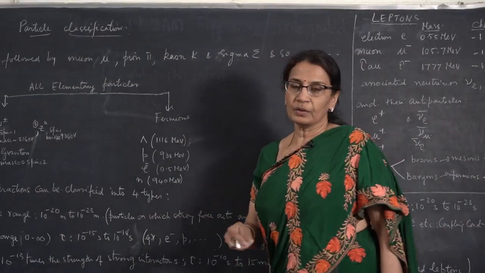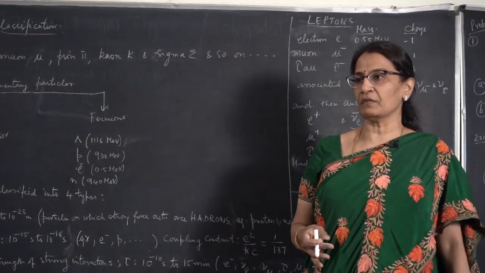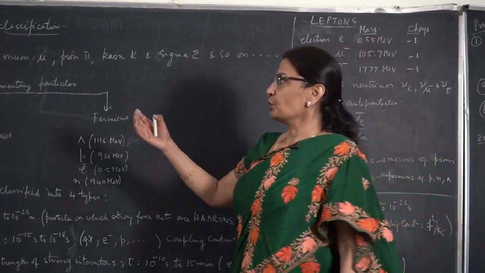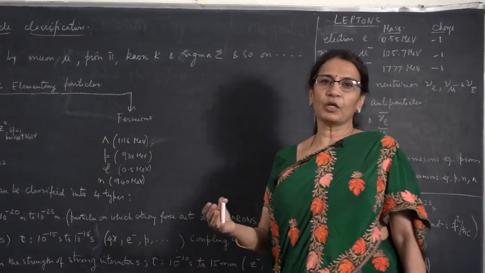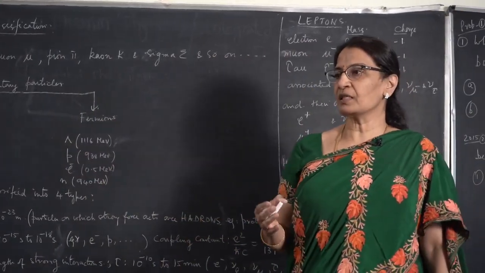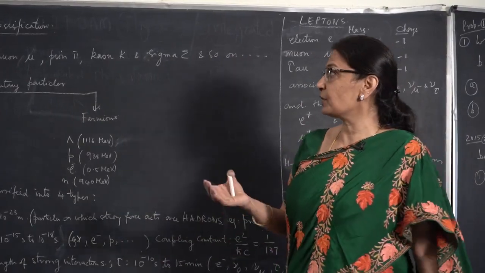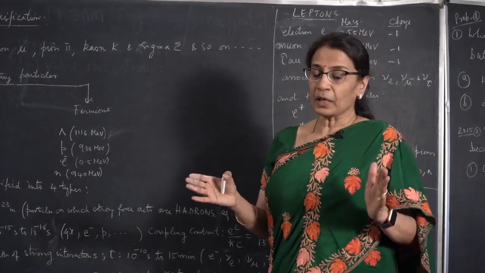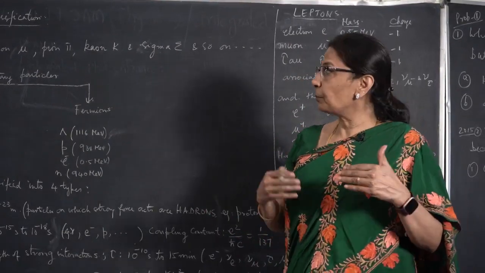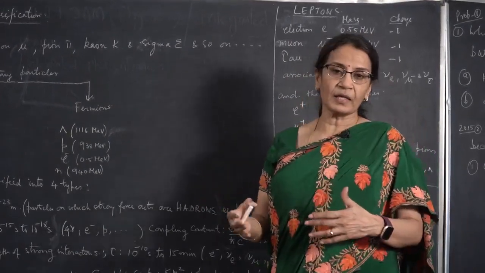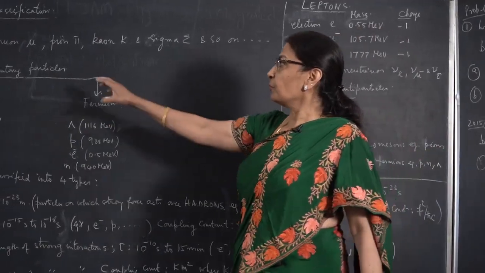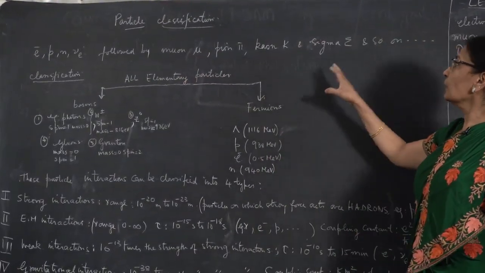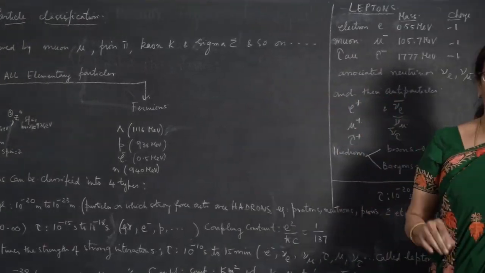As we all know, prior to particle physics, we were all happy with electron, proton, neutron, and then in beta decay came along the neutrino. But these were not the only particles. Further particles were discovered, such as muon, pion, kaon, sigma particles, and so on and so forth.